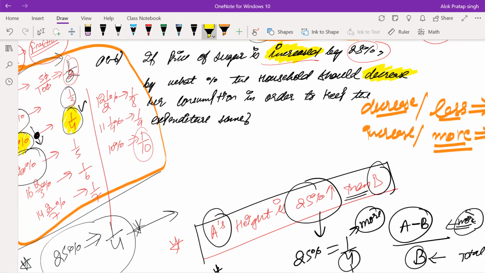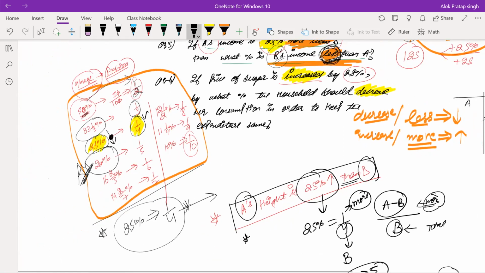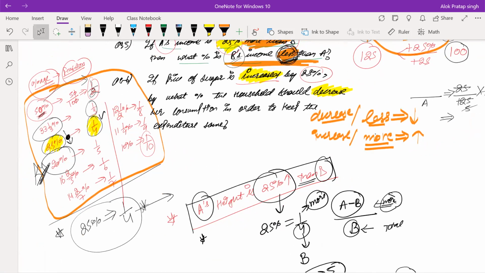So what we can do here, the same shortcut will work here. You have to simply go to the 25% value. Here it is 25%, right? In the last statement, just look only in the last statement.